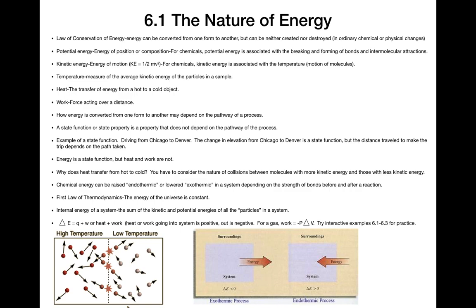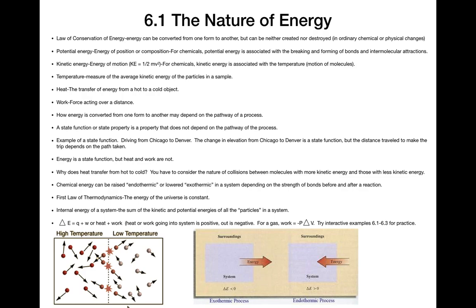Kinetic energy is the energy of motion. Kinetic energy is defined to be 1/2 mv squared. For chemicals, we're looking at the kinetic energy as being associated with the temperature of the molecules. The motion of the molecules is where the kinetic energy comes into play in chemistry. So temperature is a measure of average kinetic energy of the particles in a sample.